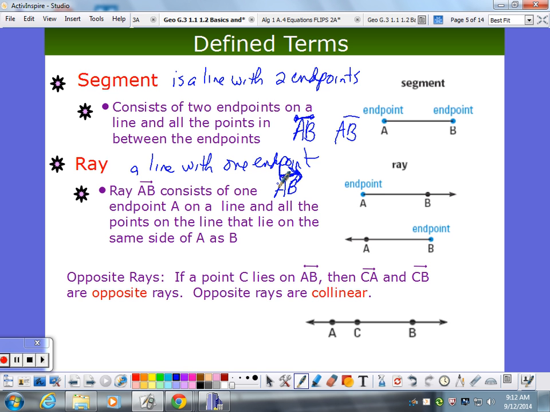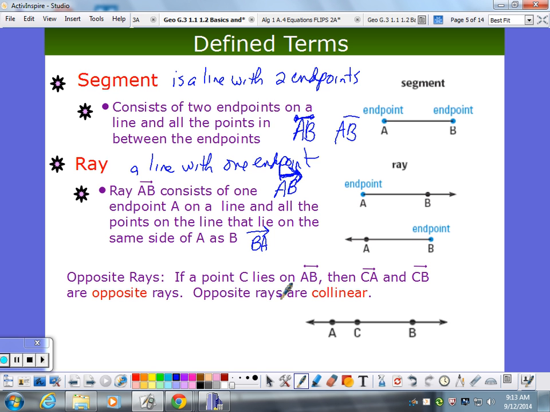Yeah? Well, if it's just like a ray, like from the bottom. Yeah. Would the arrow be facing the Nope, nope. Your arrow always goes this way, so how would I name this ray over here? BA. You see what we're doing there? It's like, here's your endpoint, start here, take another point on the line. You're always going to have them look this way. It's a great question, glad you asked that. Okay, so that's a ray.